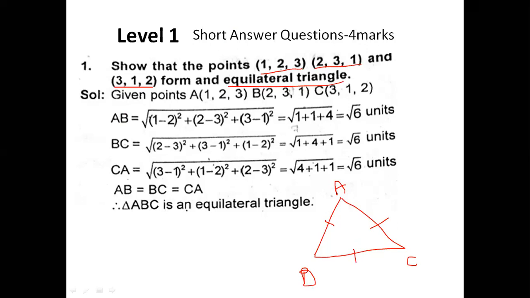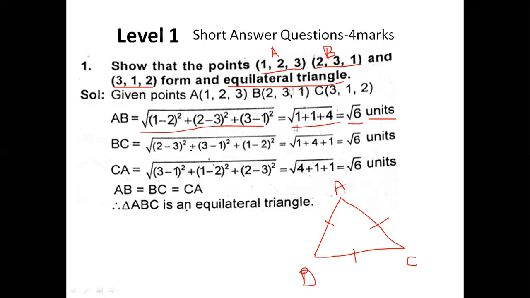So what is the distance AB? Root of x2 minus x1 whole square plus y2 minus y1 whole square plus z2 minus z1 whole square. So this is your point A and this is your point B. If you find the distance, it will be 1 minus 2 whole square plus 2 minus 3 whole square plus 3 minus 1 whole square. So just find the squares and you will get root of 1 plus 1 plus 4, that is root 6. Because we have not got any centimeter or meter over here, we write units. It could be anything, meter, centimeter, kilometer, anything.